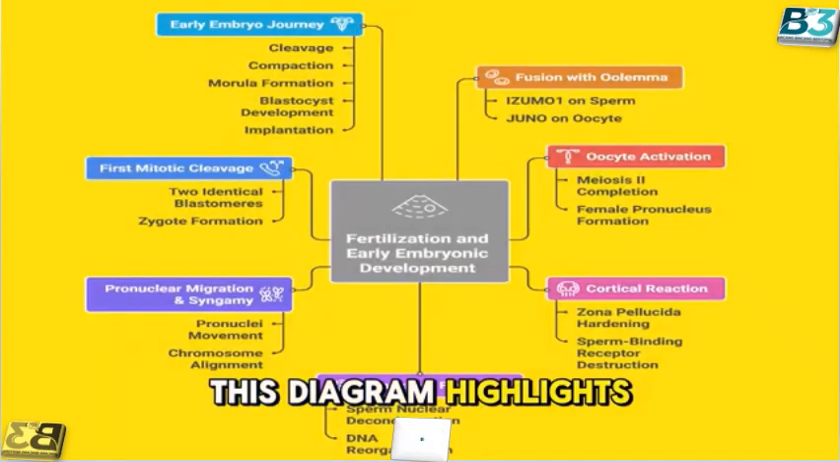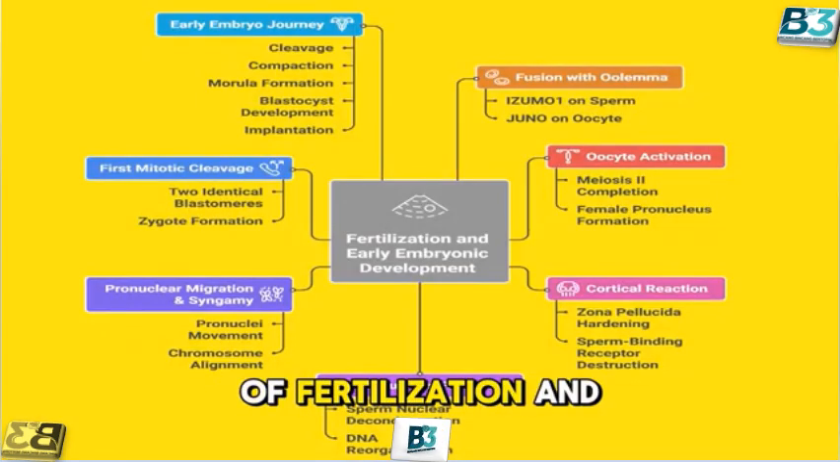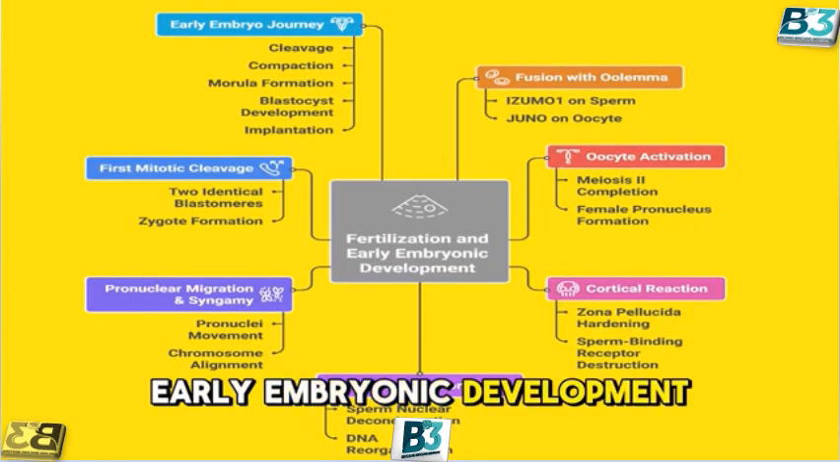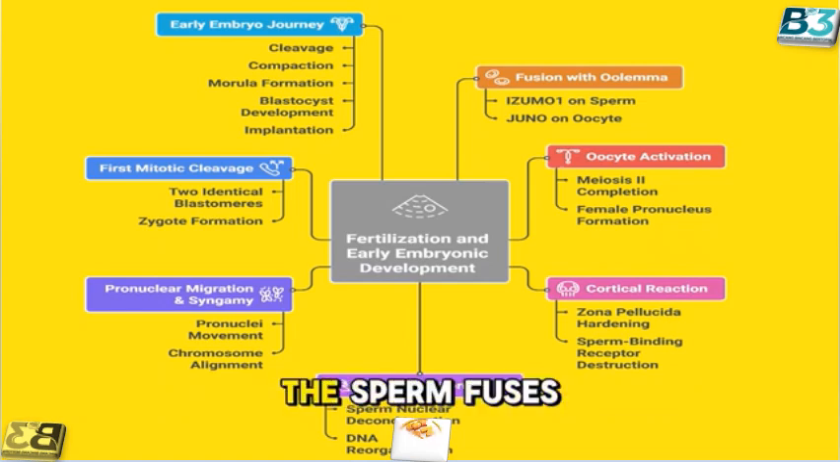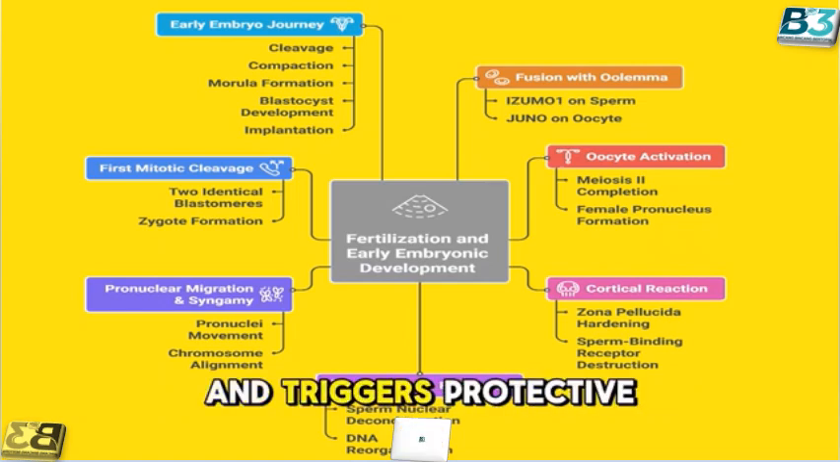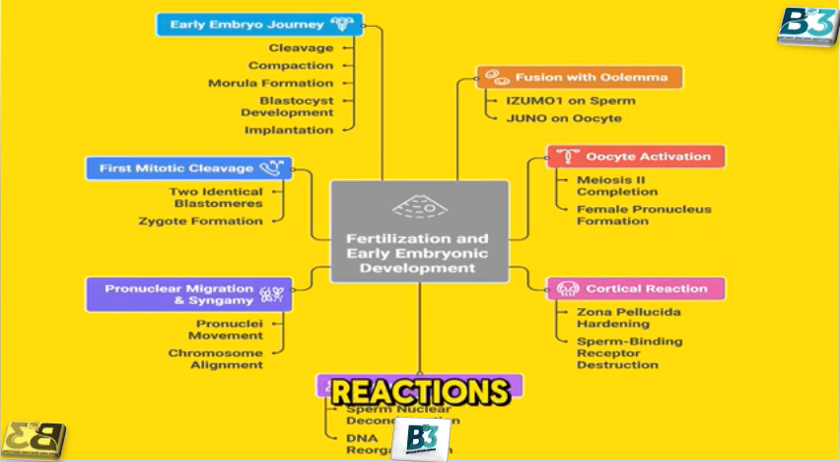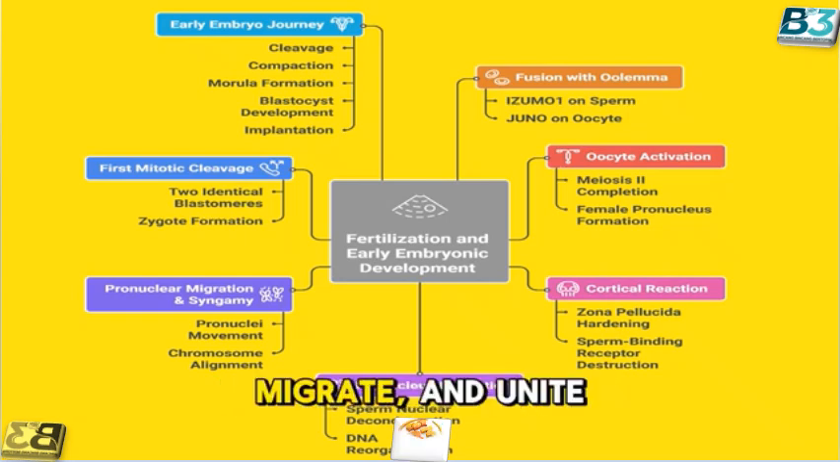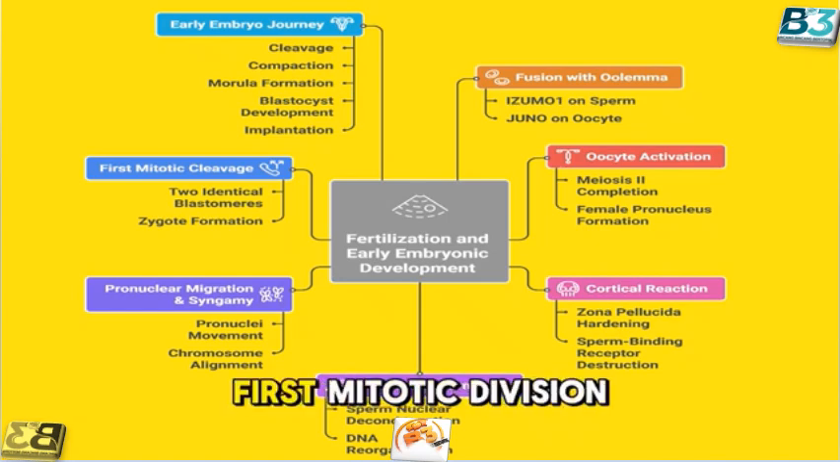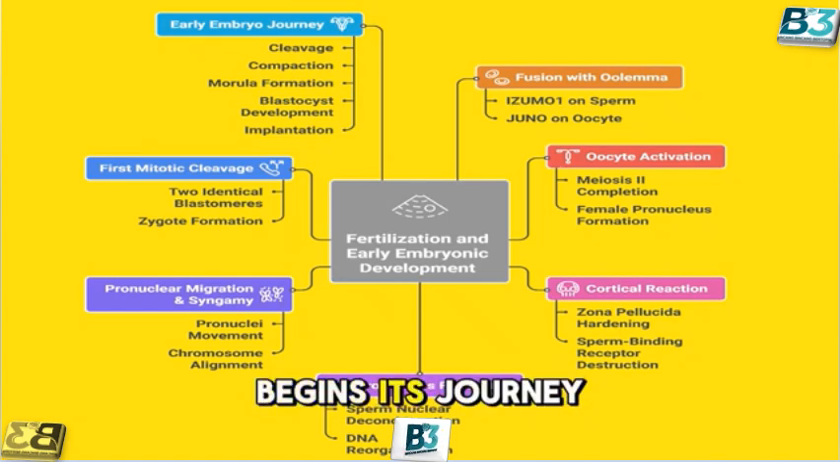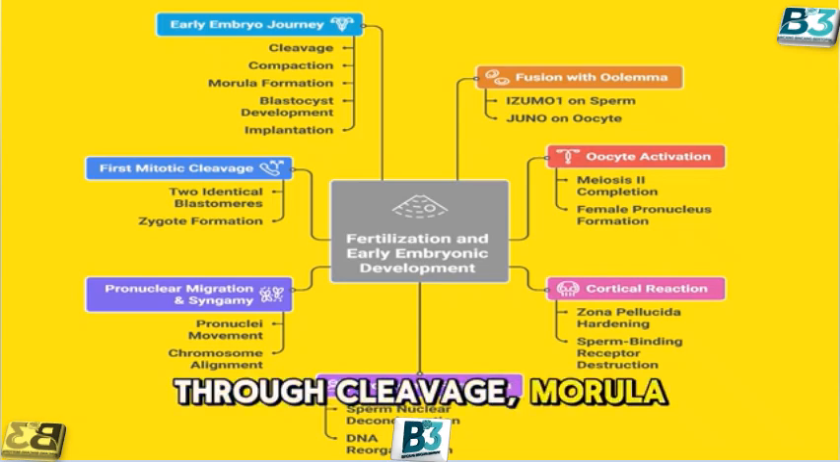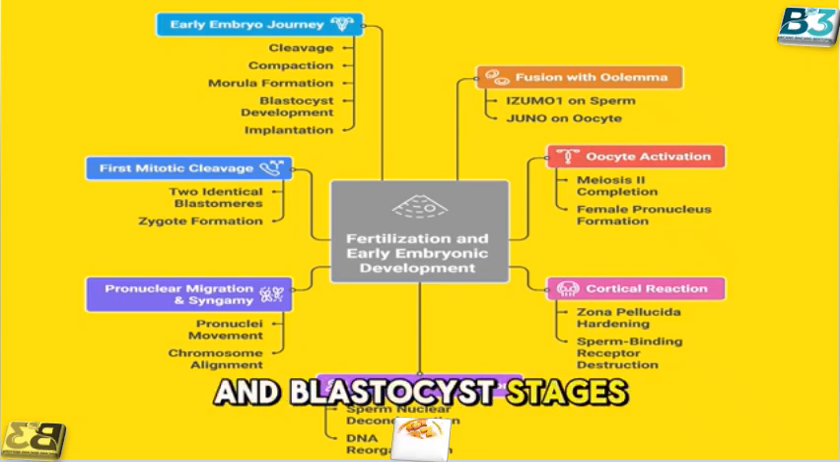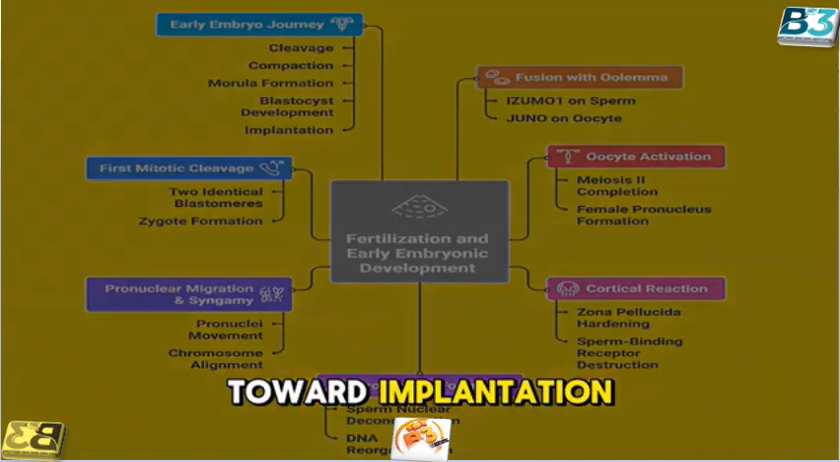This diagram highlights the major steps of fertilization and early embryonic development. It shows how the sperm fuses with the oocyte, activates it, and triggers protective reactions. The male and female pronuclei then form, migrate, and unite, leading to the first mitotic division. Finally, the embryo begins its journey through cleavage, morula, and blastocyst stages toward implantation.